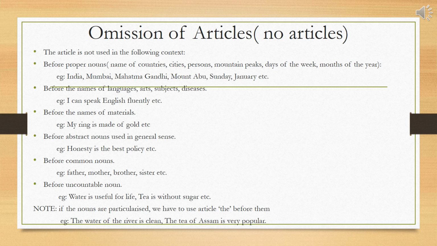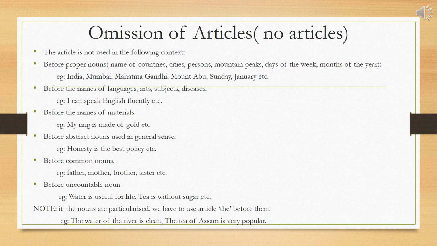First, before proper nouns such as names of countries, cities, persons, mountain peaks, days of the week, months of the year. For example, India, Mumbai, Mahatma Gandhi, Mount Abu, Sunday, January, etc. Second, before the names of languages, arts, subjects, diseases. For example, I can speak English fluently.